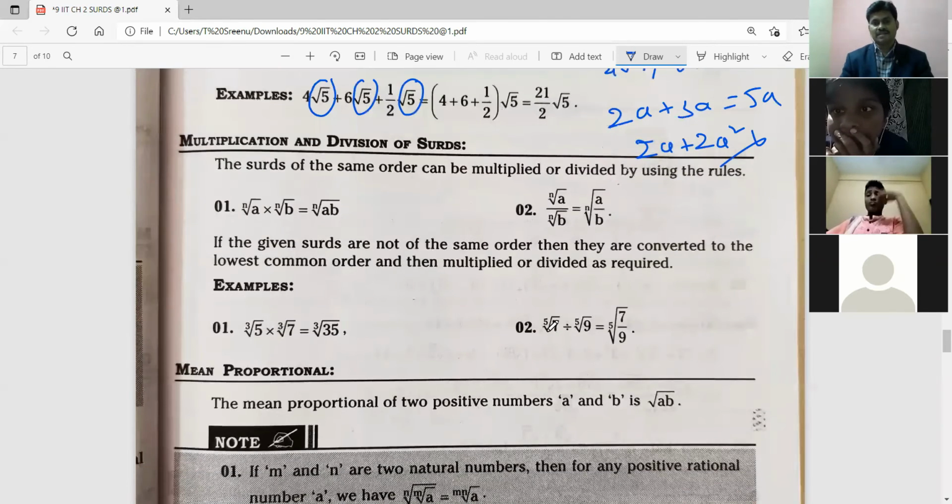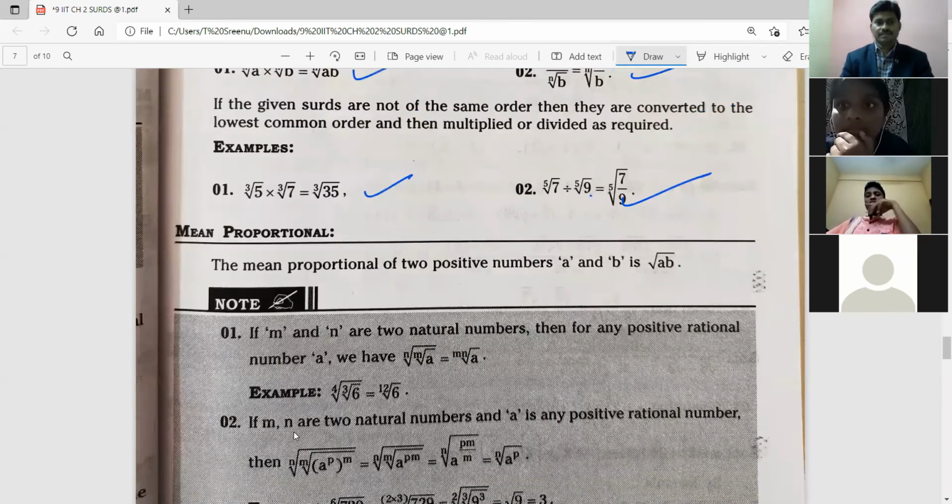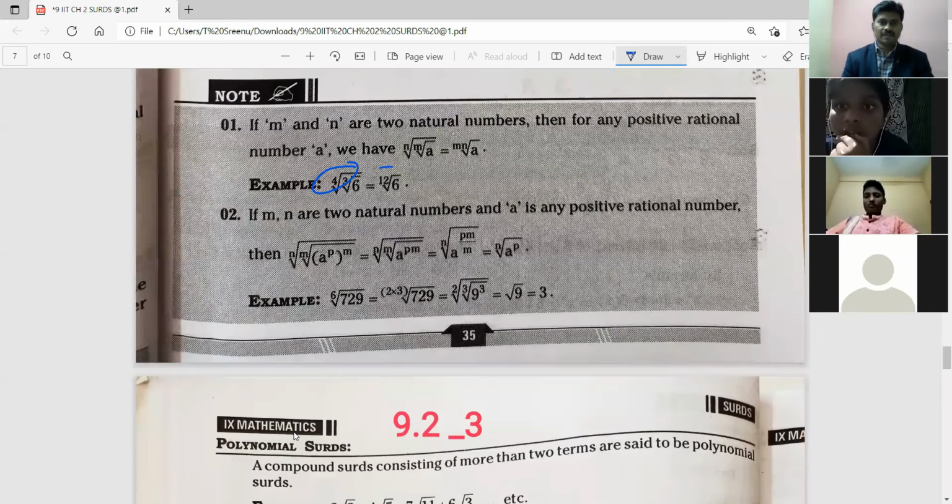Multiplication and division of surds. These rules are already there in our regular 9th, no? Just check it out. Same order we can. Here just simplifications, you see. 4 3s we can multiply. This we can multiply. Just check it out.